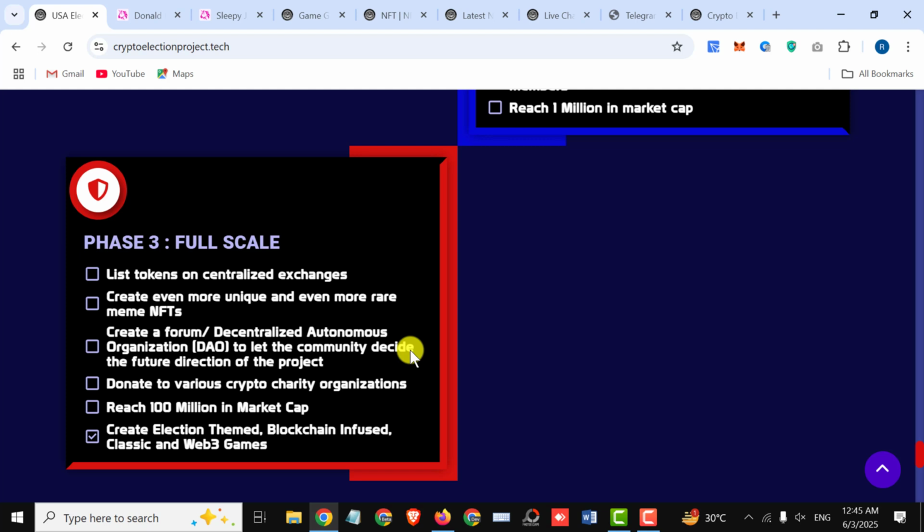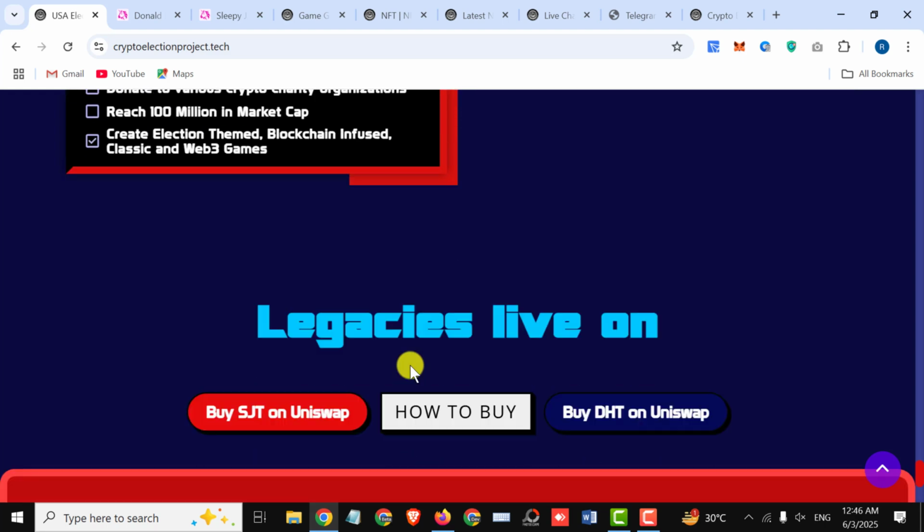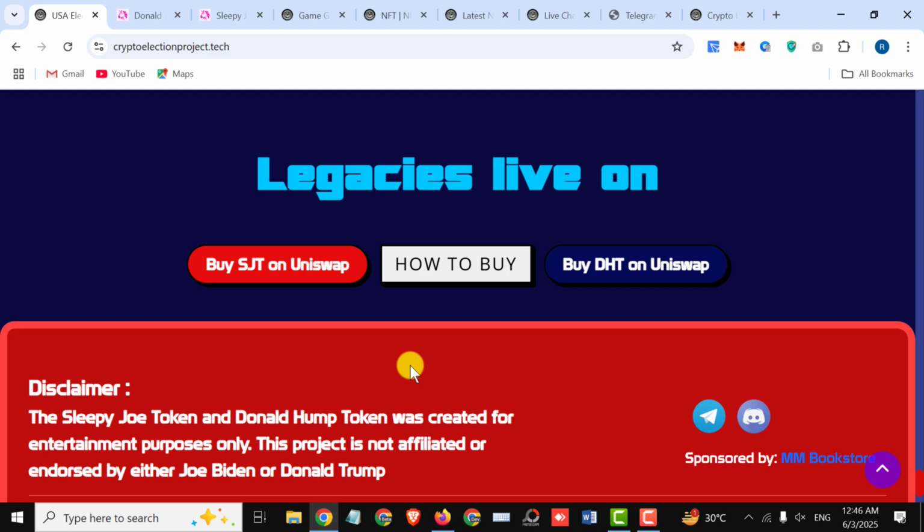Phase 3, full scale. List tokens on centralized exchange, create even more unique and even more rare meme NFTs, create a forum, decentralized autonomous organization DAO, to let the community decide the future direction of the project. Donate to various crypto charity organizations, reach 100 million in market cap, create election theme, blockchain infused, classic and web3 games.